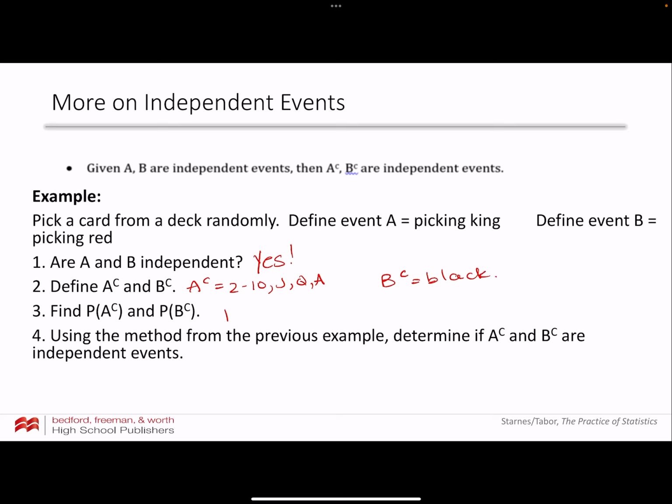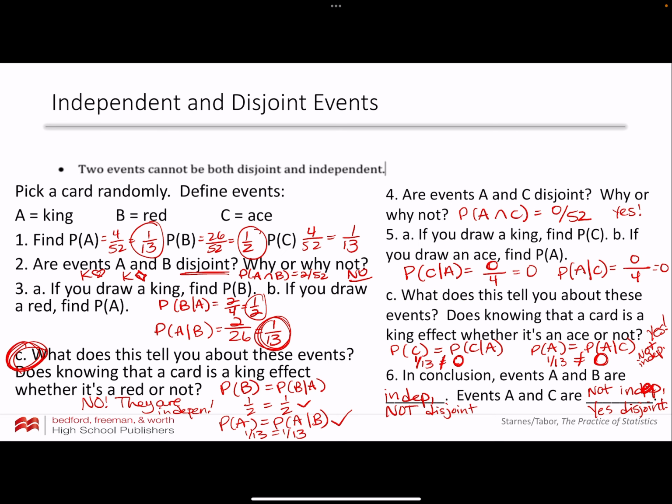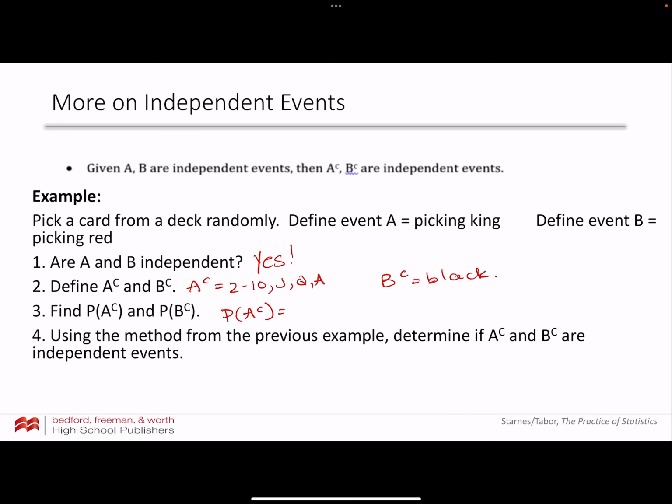So the probability of A complement out of 52 cards, right? 4 out of the 52 are kings. So out of 52 cards, we would have 48 out of them. Or in other words, 12 out of 13 that are not a king. The probability of B complement, in other words, the probability that the card is black, this would still be a half, right? A half of the cards are black, 26 out of 52.